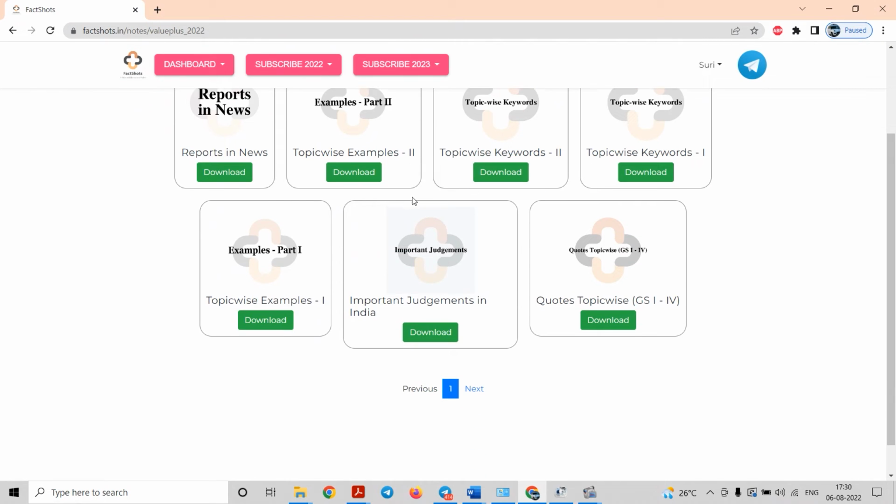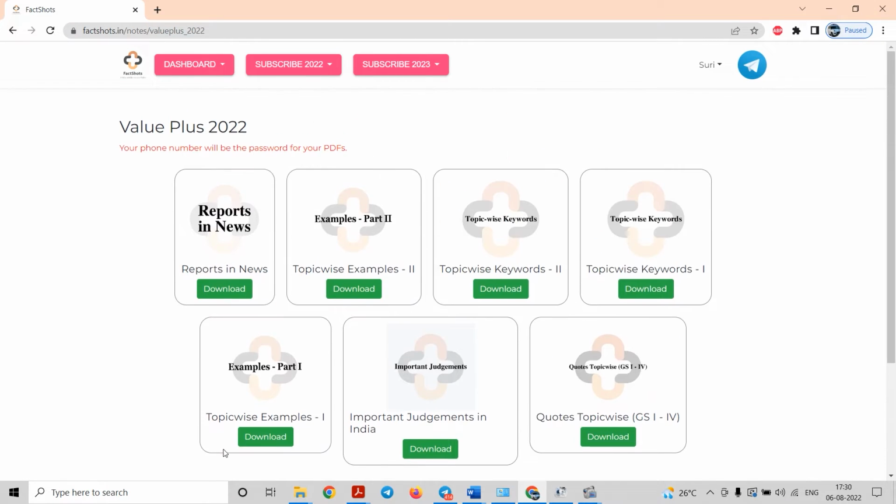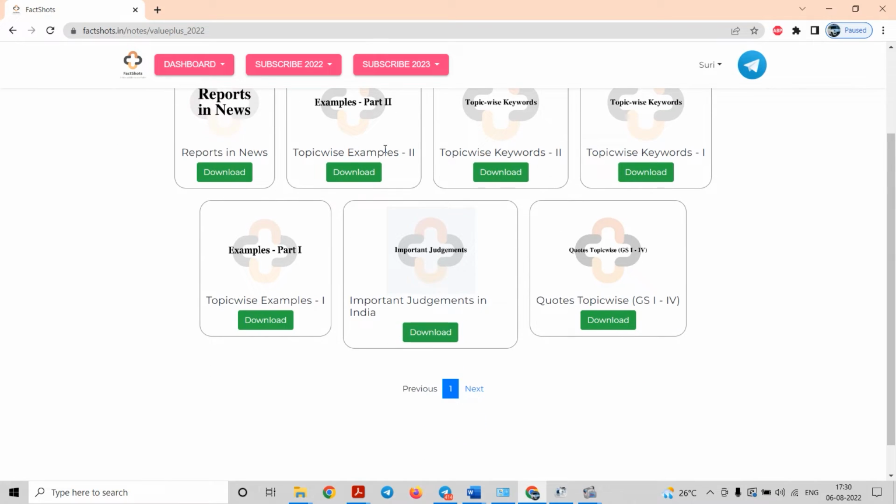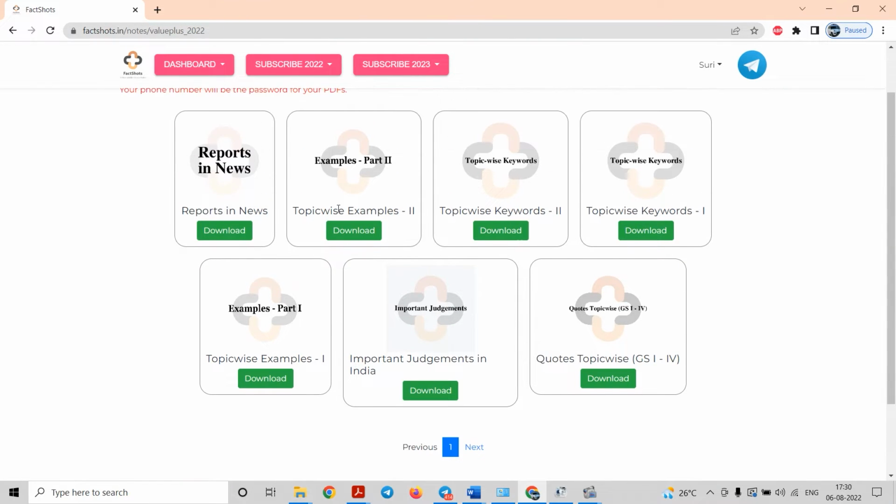We have PDFs like examples, and the examples have 2 files, that is topic wise examples. Then we have another file, that is topic wise keywords. Then we have another PDF, that is topic wise judgments, or important judgments in India, and we also have codes which are arranged topic wise. Along with that, the latest PDF is uploaded here, that is reports in news. So in total there are 8 PDFs.